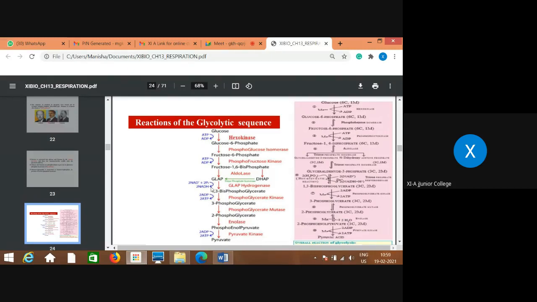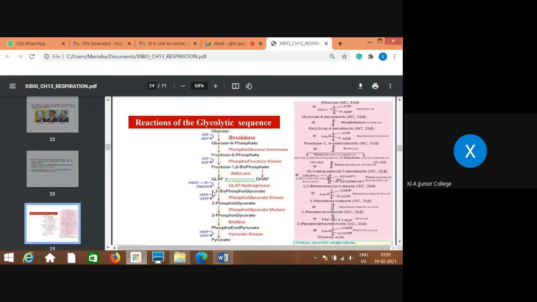Then 1,3-bisphosphoglycerate, or glyceraldehyde, you can use any name, gets converted into 3-phosphoglycerate with the release of 2 molecules of ATP. Here 2 molecules of ADP get converted into 2 molecules of ATP. Why 2?